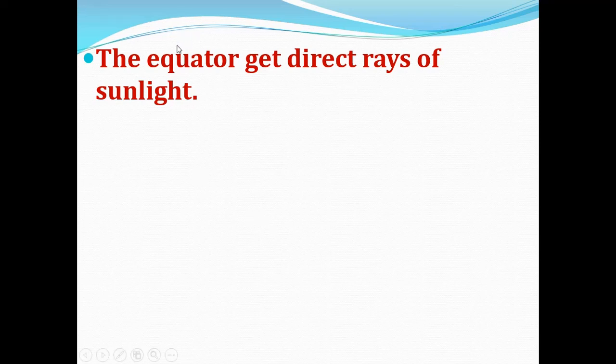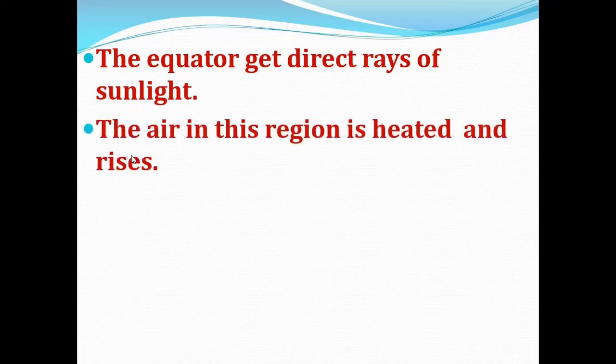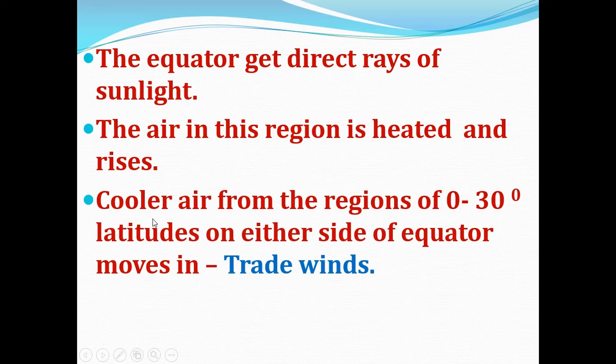The equator gets direct rays of sunlight, and the air in this region is heated and rises. You know, due to the expansion of air on heating, the hot air rises. So the equator gets direct rays of sunlight, the air in this region is heated and starts to rise, and cooler air from the regions of 0 to 30 degree latitude on either side of the equator moves in.